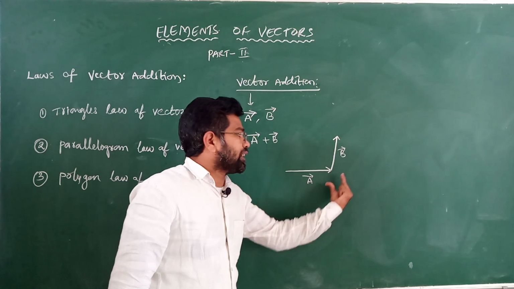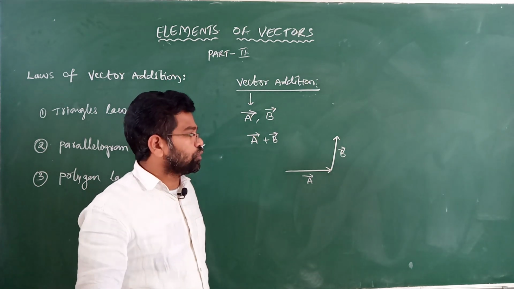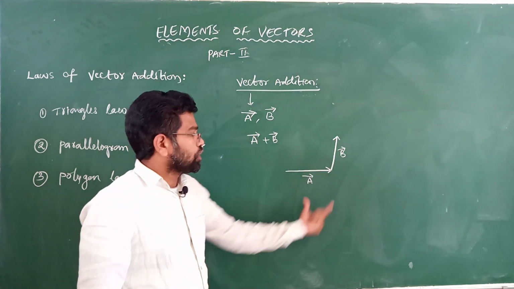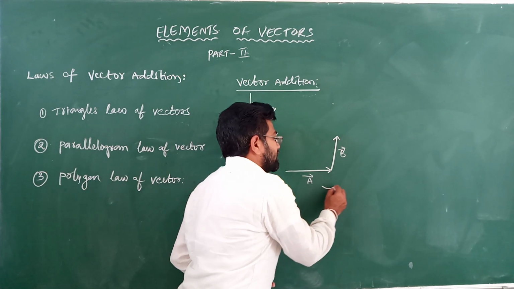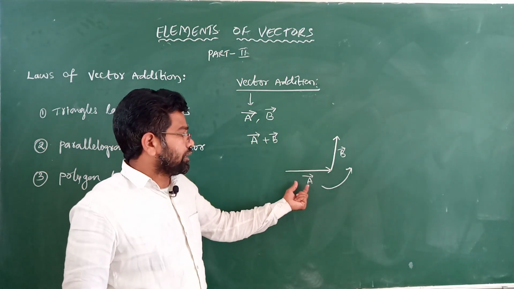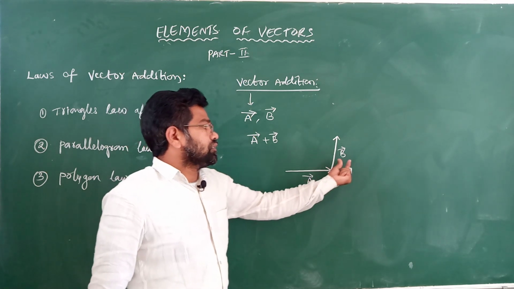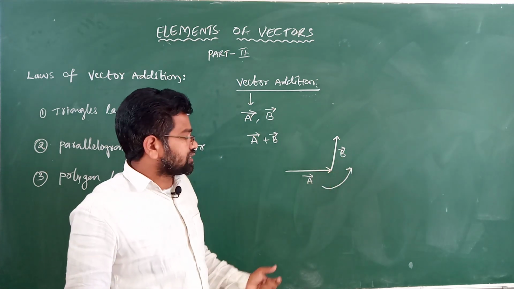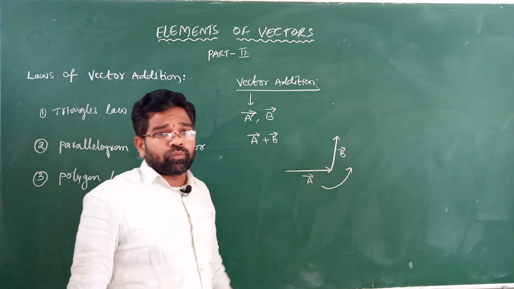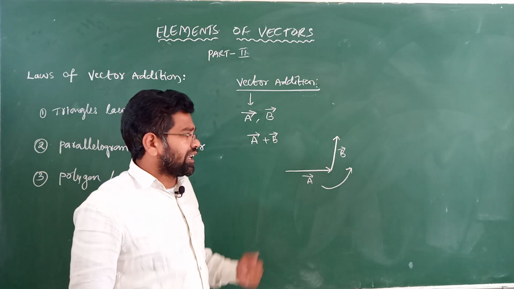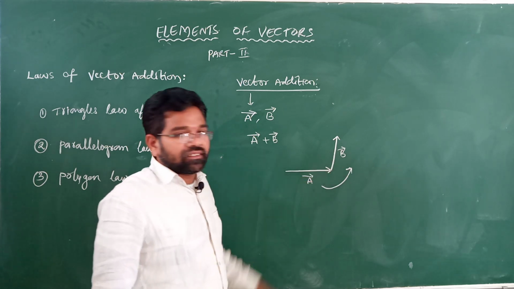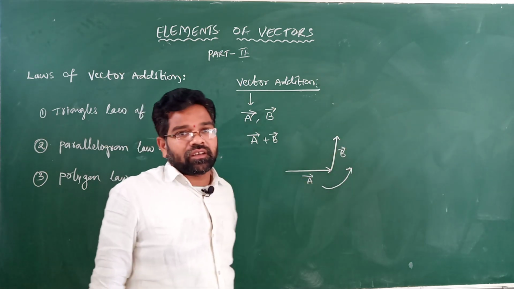So these two vectors represent both magnitude and direction by the two adjacent sides of the triangle, taken in the same order.